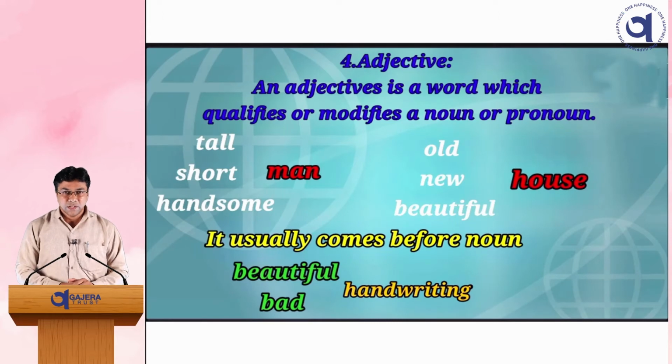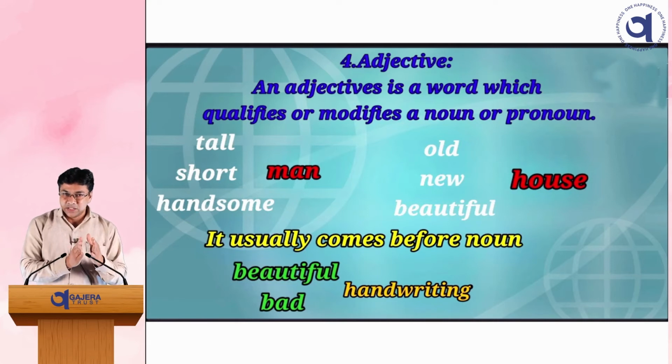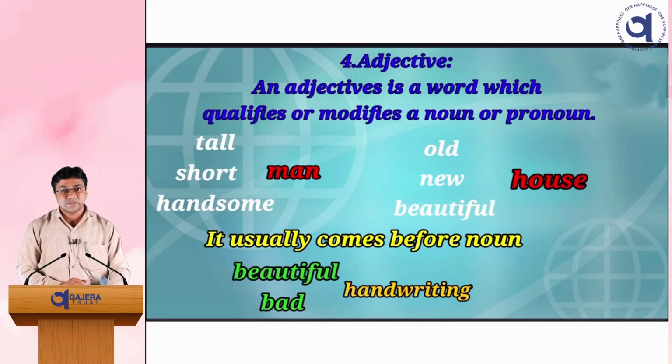Number 4, adjective. An adjective is a word which qualifies or modifies a noun or pronoun. For example, man. We talk about the man: the tall man, short man, handsome man. That means the noun is man, but we qualify the man as tall man, short man, handsome man. For example, house. How is the house? Old house, new house, beautiful house. It usually comes before the noun. That means an adjective mostly comes before the noun. For example, handwriting. But how is the handwriting? Beautiful handwriting, bad handwriting. That means it modifies the noun handwriting.